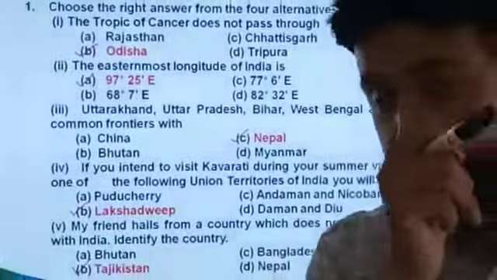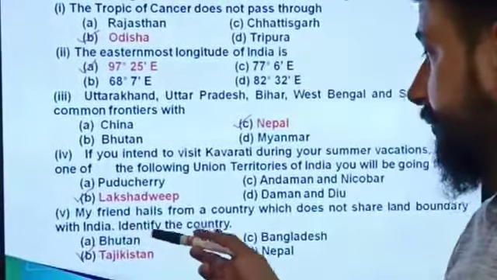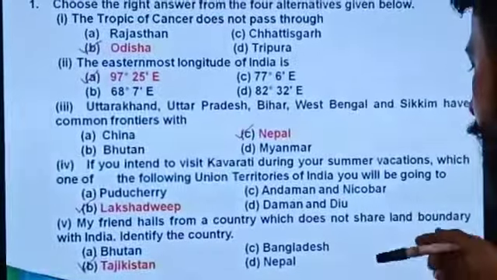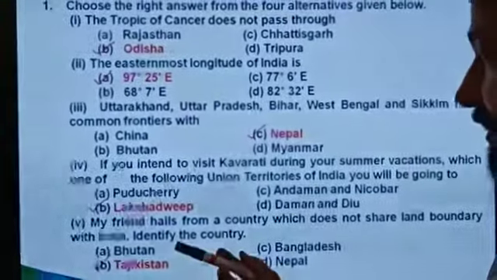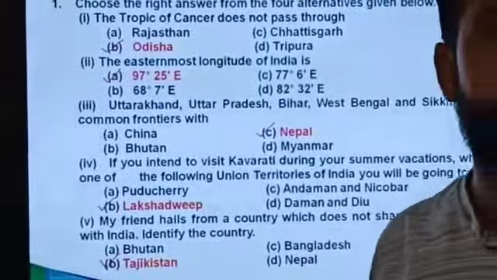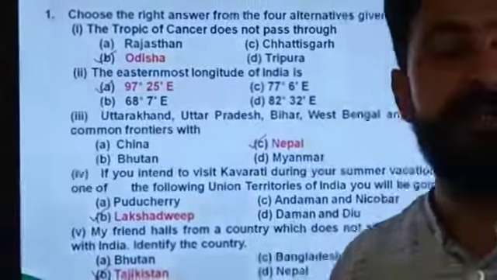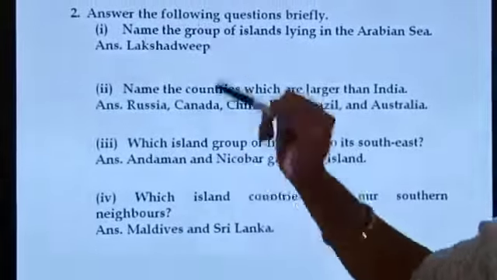Next, my friend hails from. What is the meaning of hails? Comes from. My friend comes from a country which doesn't share land boundary with India. Identify the country: Bhutan, Tajikistan, Bangladesh or Nepal. B option is the right answer. Tajikistan. Okay.